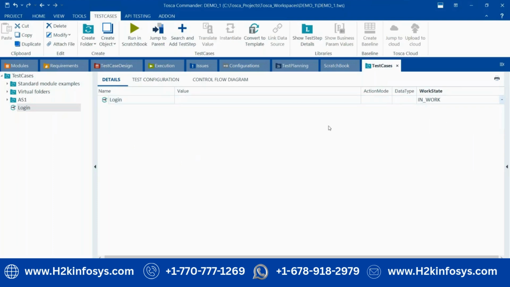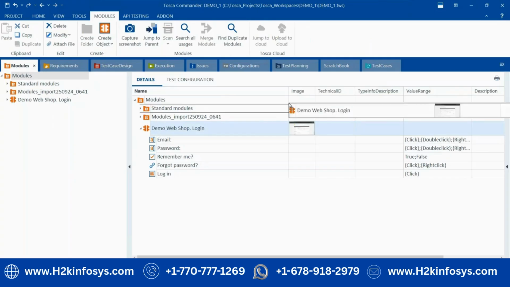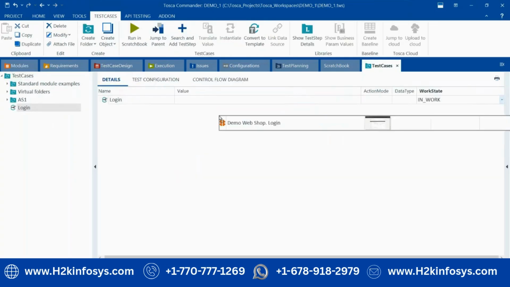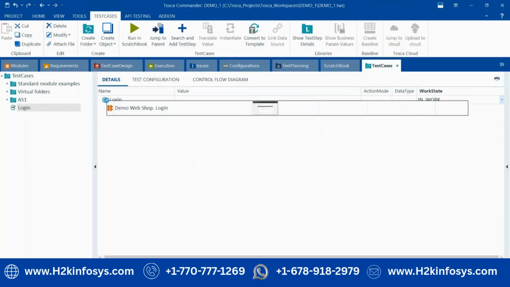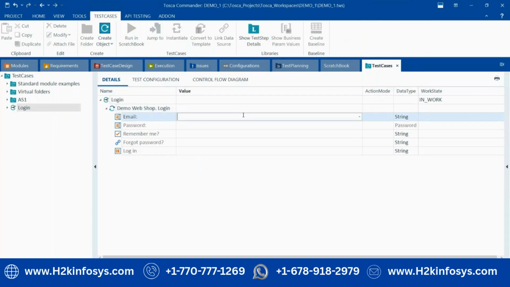In Tosca, we follow the drag and drop option. Drag and drop is nothing but, take an example: we have one module and I want to move this module into the test case section. You simply select the module, drag it, go to the test case, and drop it wherever you want. So this is our test case. I am dropping it here. Okay, so my test case is ready. Now I have to pass some data here.